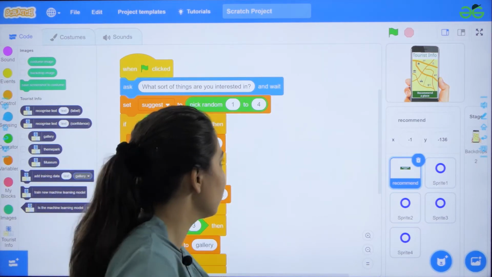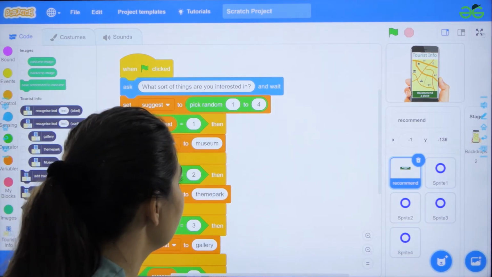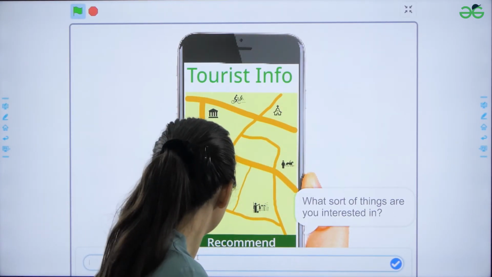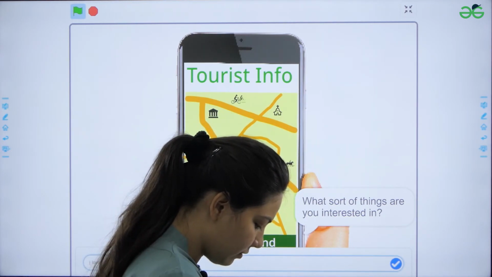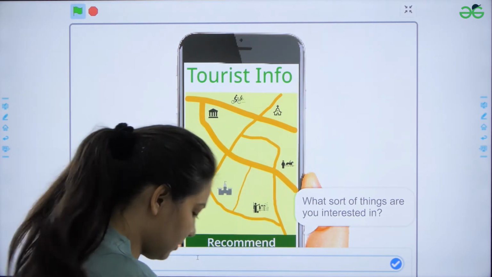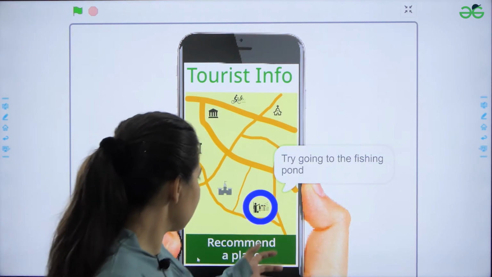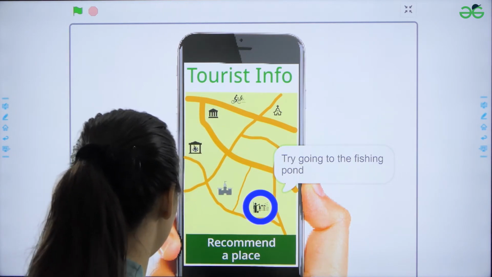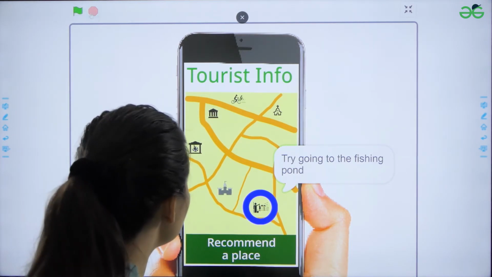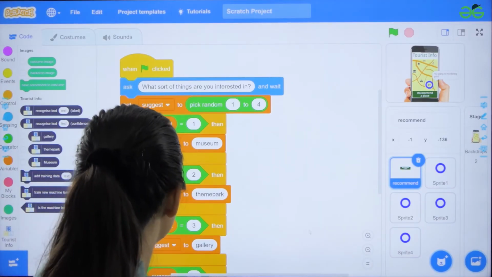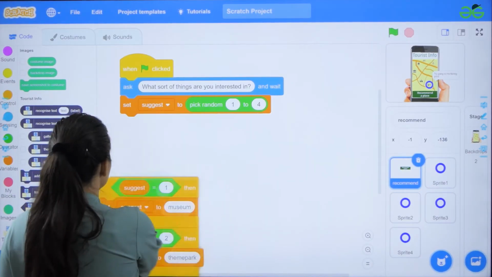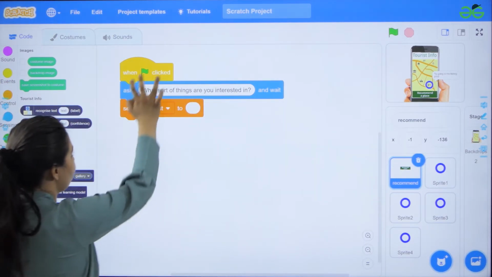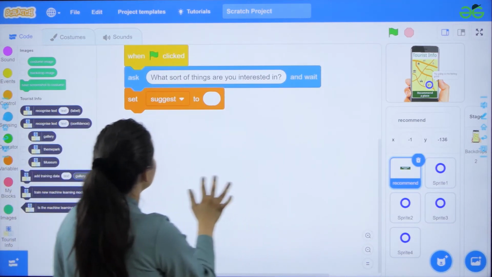Let us see how. For example, if at present I am writing here, I love paint. So it's suggesting me to go to a fishing pond. I don't want to select any random place. So let us modify this script using our machine learning model. So what I'm going to do is remove some of the blocks and add my machine learning model blocks.